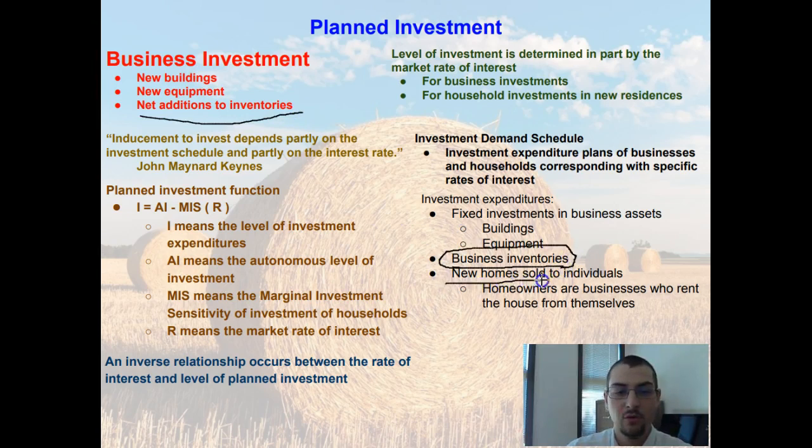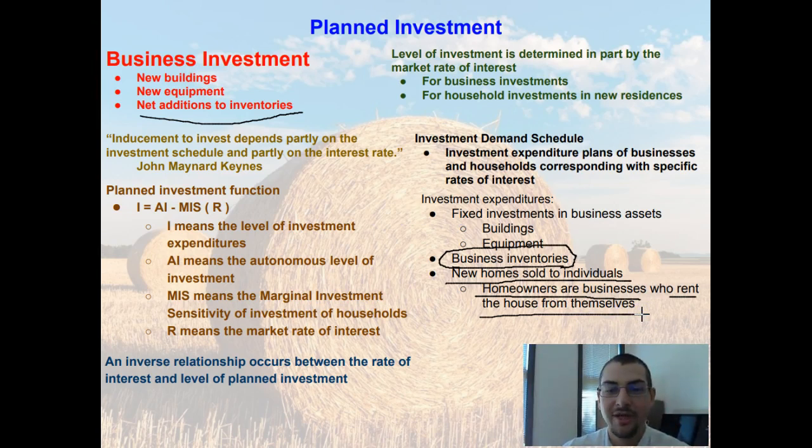You also have new homes sold to individuals. Whenever we classify the household investment of a new residence as an investment, the reason we do that is because we say that the homeowners are businesses who rent the houses from themselves. That's kind of weird to say, that you bought a house but you're renting it from yourself.